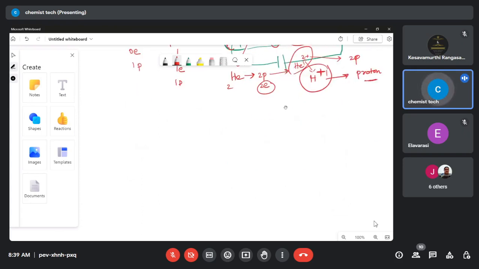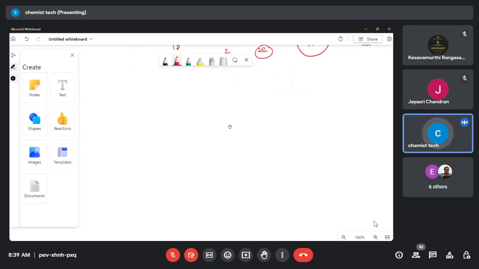Clear, students? Is there any doubt? No, ma'am. Okay, I have a few questions. Whether for the discovery of the proton or the discovery of the electron, how did the scientists find that the rays have charged particles? Based on what experiment did they find the ray has charged particles? For example, by placing a fan, they proved that it has some mass, a particle nature. Based on what did they prove that it has charged particles?